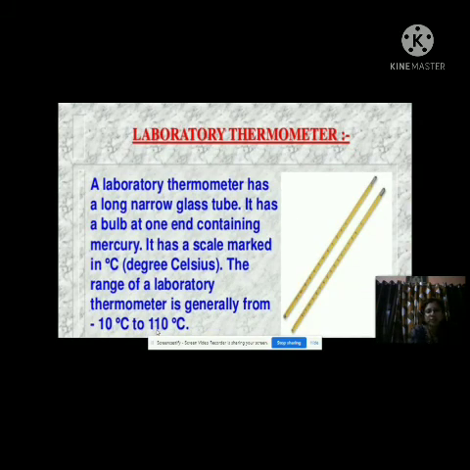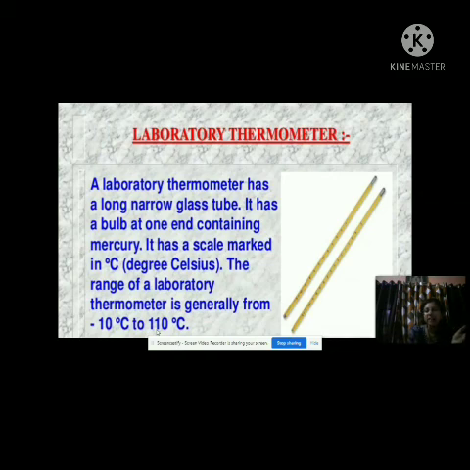Now, the laboratory thermometer. A laboratory thermometer has a long, narrow glass tube. It has a bulb at one end containing mercury, and a scale marked in degrees Celsius. The range of a laboratory thermometer is generally from minus 10 degrees Celsius to 110 degrees Celsius. Now see, what is the difference between the clinical and laboratory thermometer?